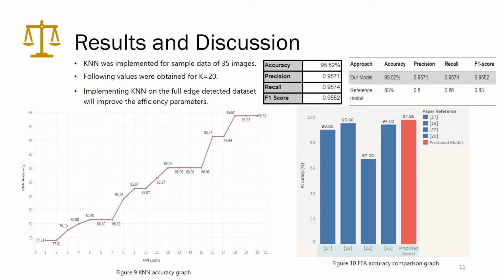As we can see in the table, the accuracy of 95.52% was achieved as opposed to the 83% accuracy of the reference model. The other metrics are also compared in this table. The graph describes other papers which also implemented the same approach but obtained lesser accuracy than the proposed model.